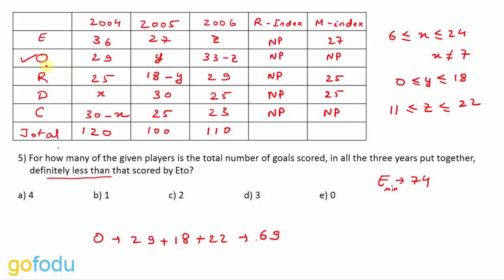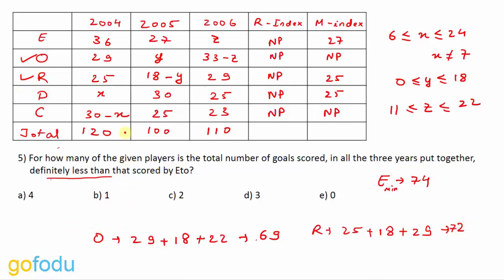So Owen is one of the players that we are looking for. Next is Rooney. We have 25. Then the maximum value can be 18 minus 0, that is 18. Then we have 29. So that comes out to be 72. So Rooney is also a player that we are looking for.